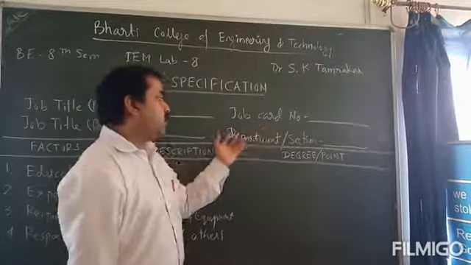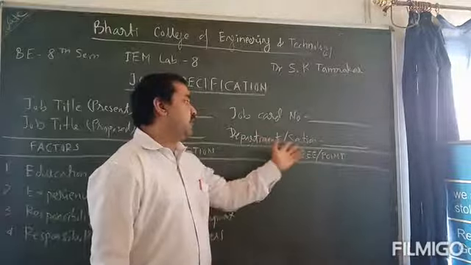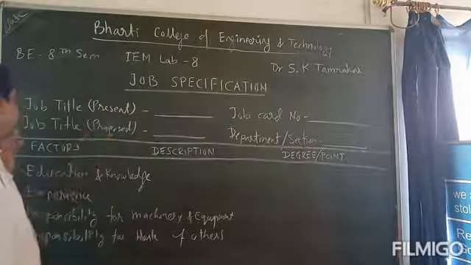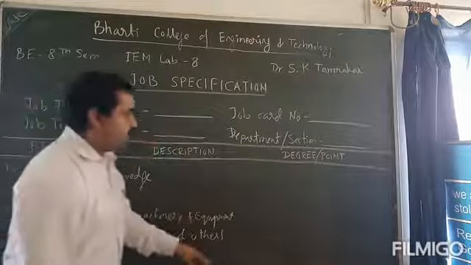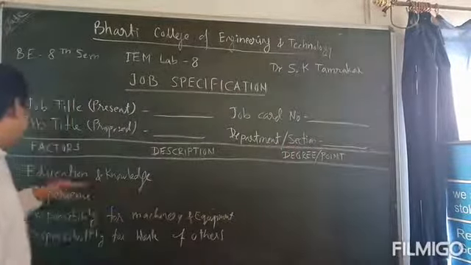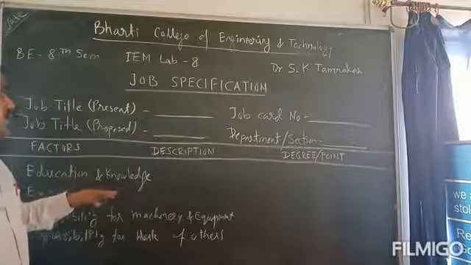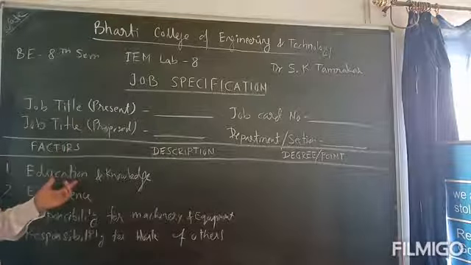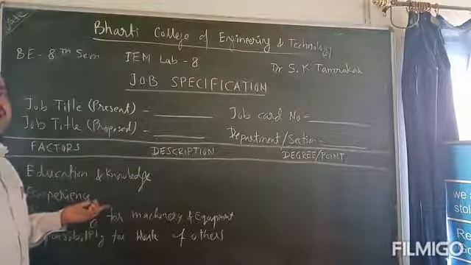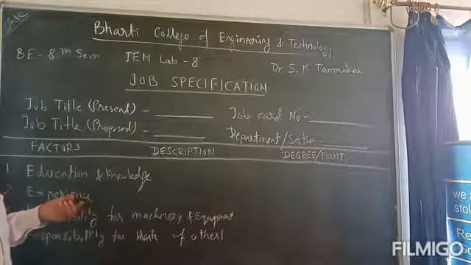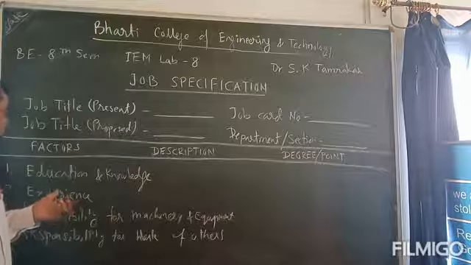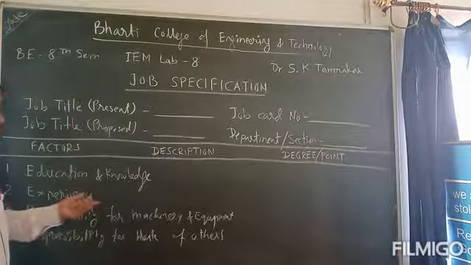Then job card number, which department is using this and which section in the department, have to be written on the top of the job specification. Then factors, description, degree and points have to be in columns here. The first is education and knowledge for making that job, which type of education and knowledge are required. Then experience of doing this particular job, how many times you have made this job. If the job is of greater importance, then this experience is important.